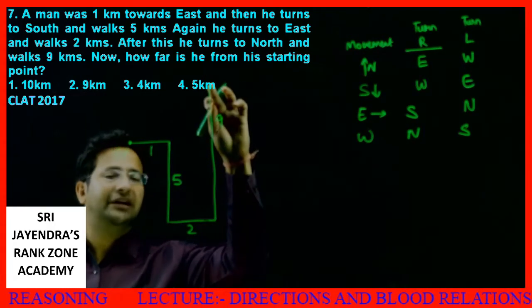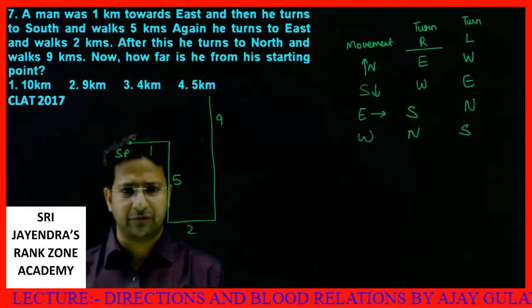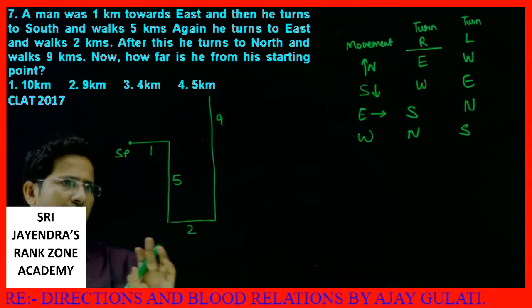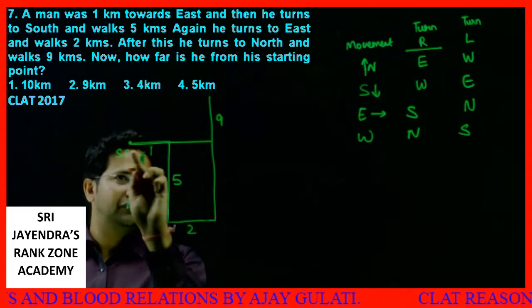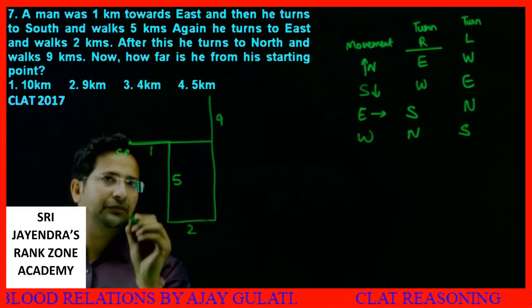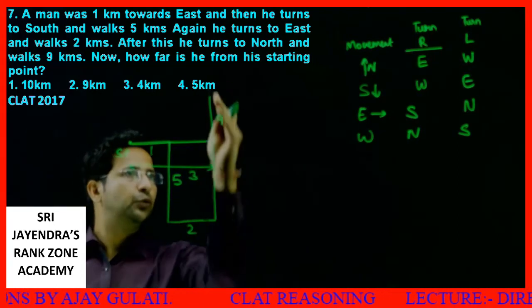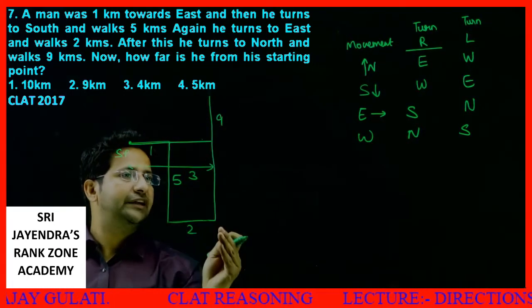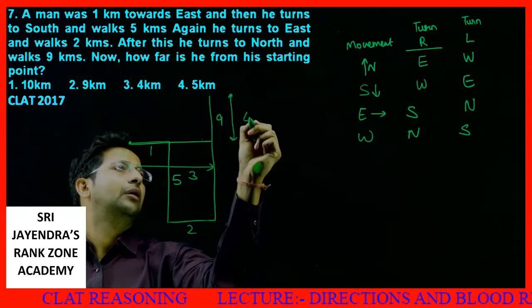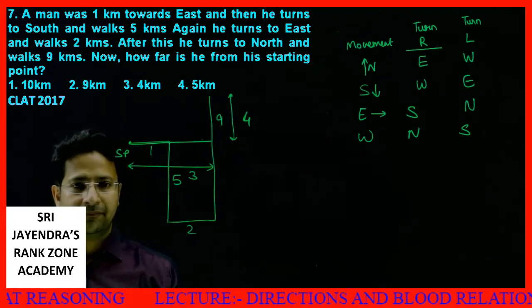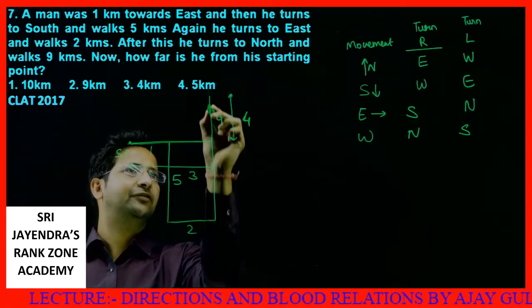Let's say I rub this much portion. Yes, he reaches over here. This is 9. How much distance has he moved? If this is 1, this is 2, so total this much becomes 3. This portion is 9. Out of this 9, this is 4. So he has moved this much 3 and this much 4.